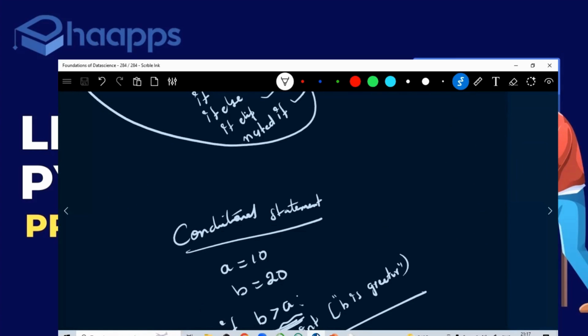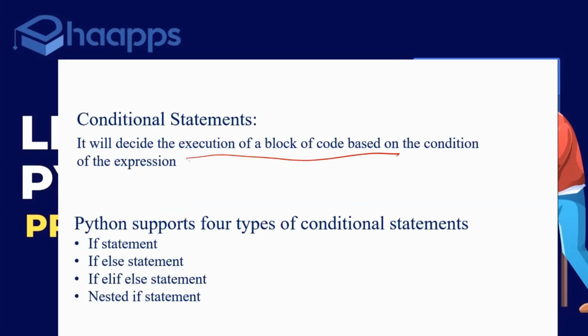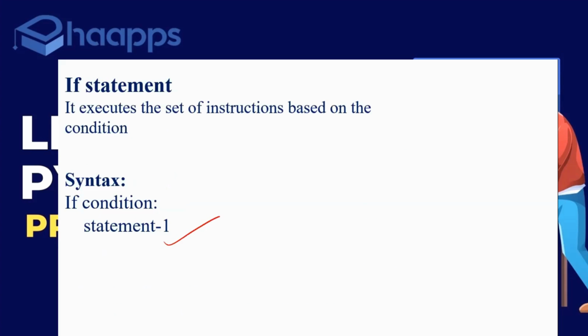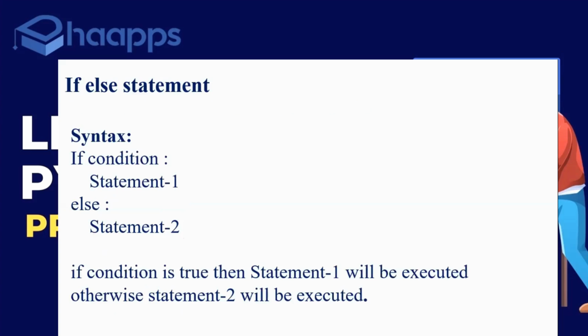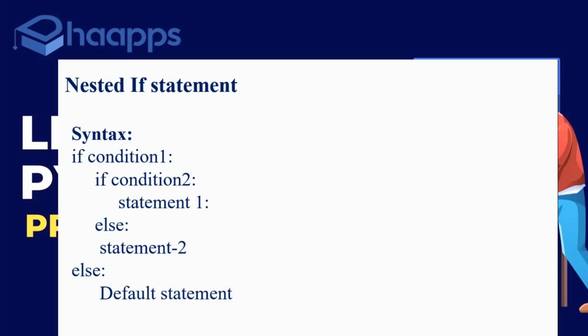I want to verify a condition, and based on the condition, I need to write the logic. I have if to check only one condition, if else to check two conditions, and if elif to check more than two conditions. If I want to check a condition inside the condition, after this condition I want to check one more condition, then I can go for nested if.